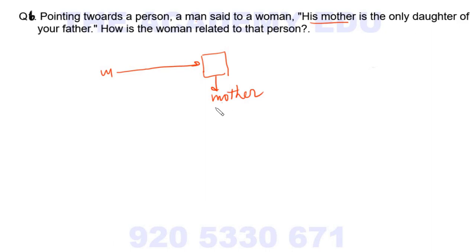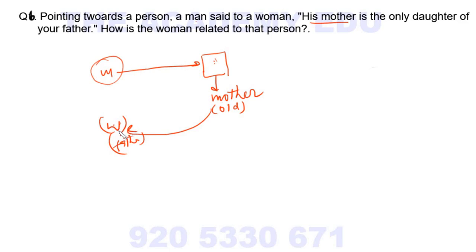of your father. This man is saying to this lady that this person's mother is the only daughter of your father.